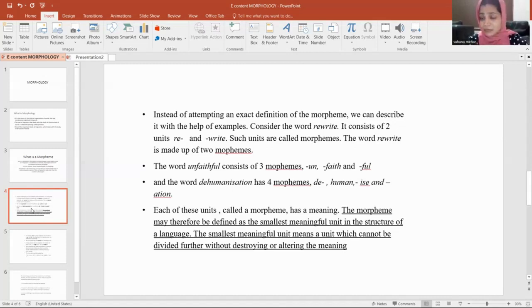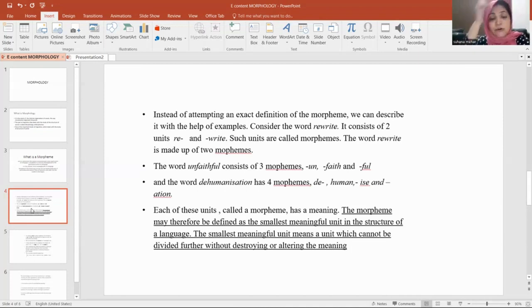Teach has a meaning, and er has another meaning. What is the meaning of er? The one who does the work. Then the plural is indicated by the letter s or the sound s. So the word teachers has three morphemes, and each of those units is called a morpheme, and it has a meaning too.